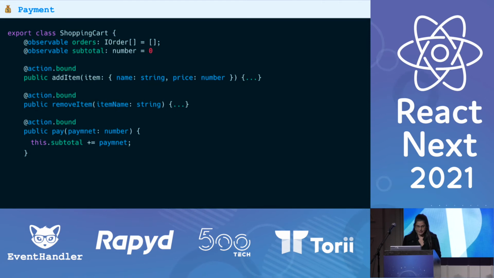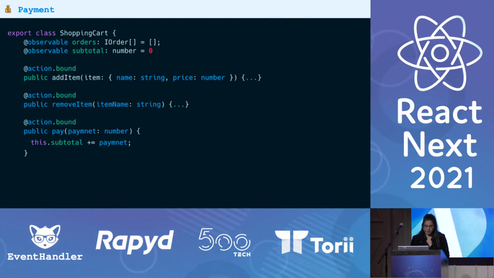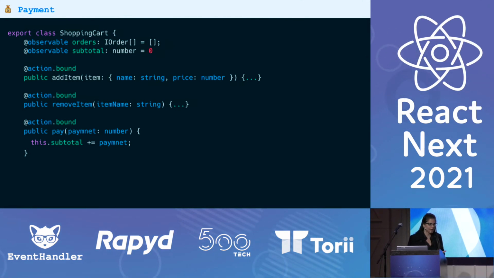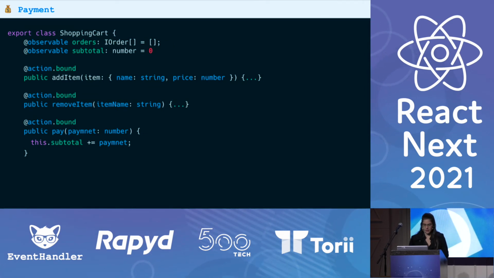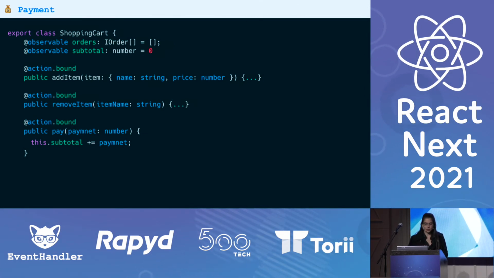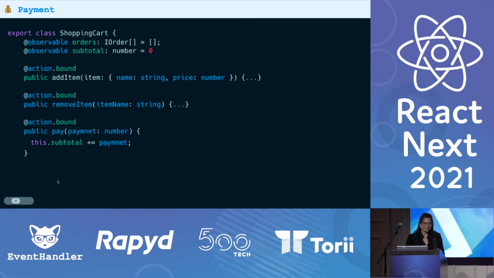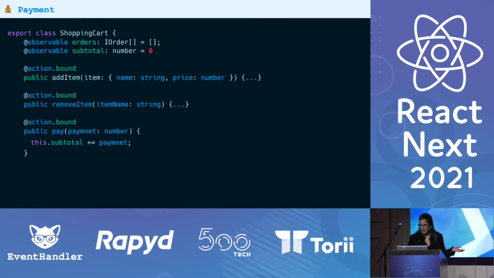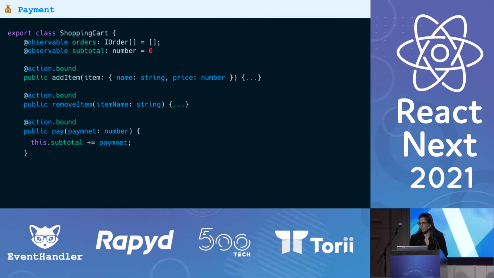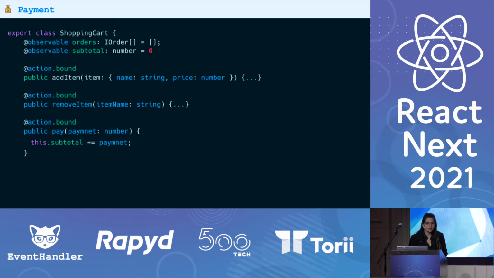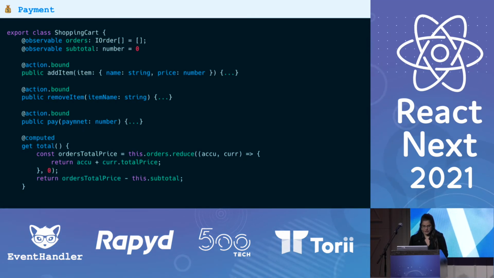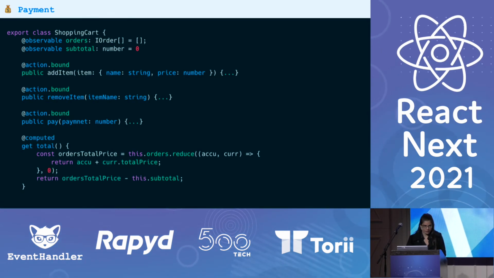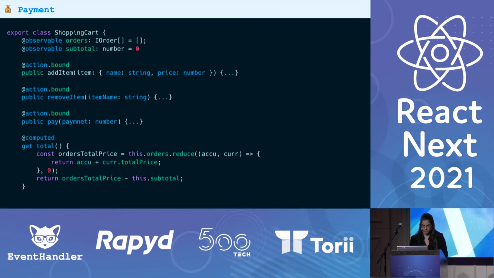So for that, what I did, I created a new method inside the shopping cart, pay, which basically accepts a payment and increases subtotal, which is a new observable. And this is the shopping cart. Now, we allow our customers to pay us, so we probably want to show them how much they need to pay us. So for that, what I did is that I added total, which is a property on the shopping cart.